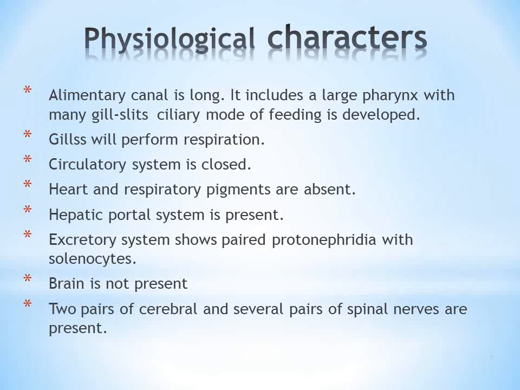There is a closed circulatory system. The trend of a closed circulatory system is seen in cephalochordata. Heart and respiratory pigments are altogether absent. One special character here, a hepatic portal system is present. The hepatic portal system is a type of system which is seen in higher vertebrates. This hepatic portal system is seen in cephalochordata. That is very interesting here. However, see, the excretory system is poorly developed.